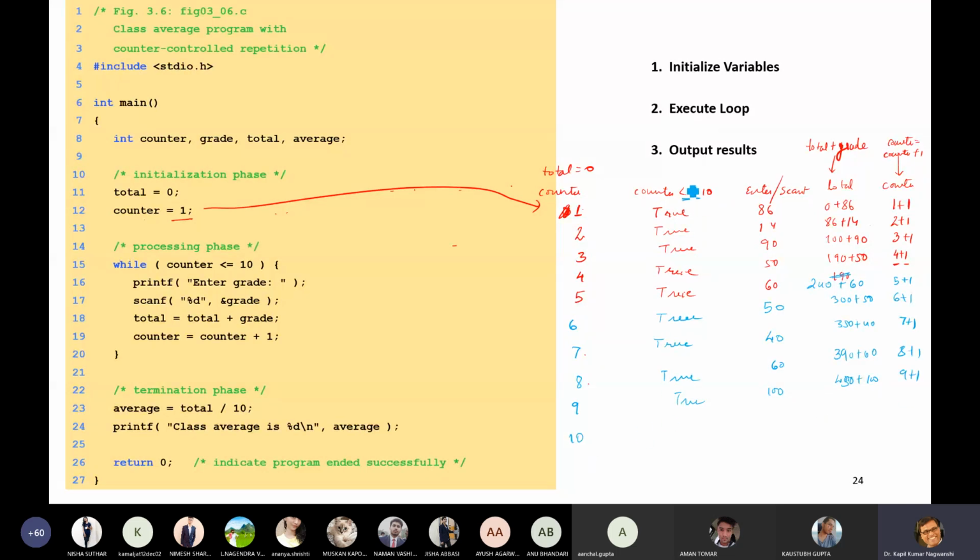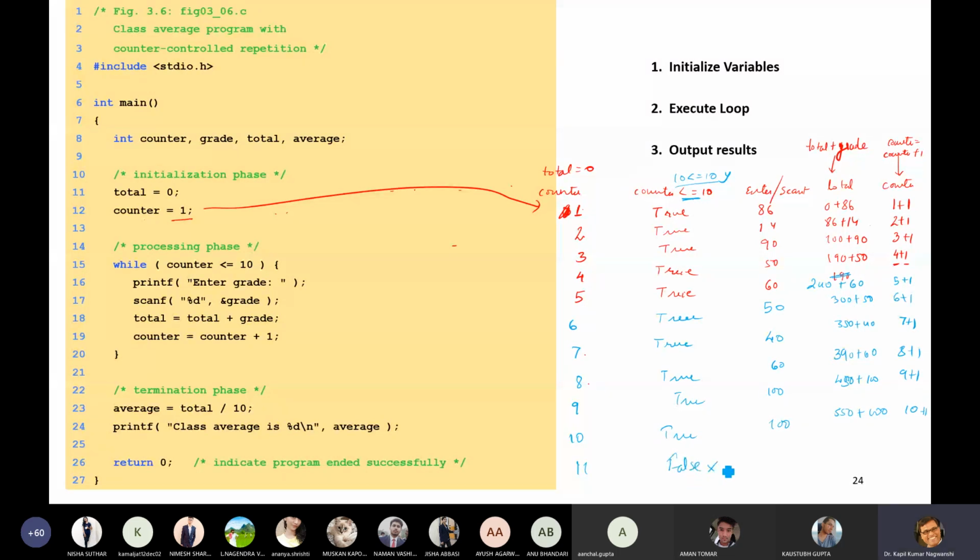10 is less than or equal to 10, yes, so this is true. Again 100 marks will be entered by some student. Then this is 550 plus 100, and this is 10 plus 1. Now 11 is less than or equal to 10? No, false.